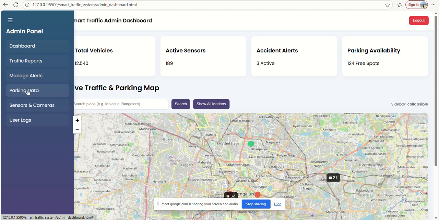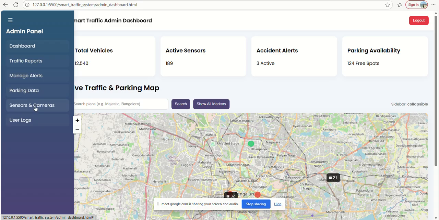Most of the time people struggle to park their vehicles in areas like Majestic or Phoenix Mall. Many areas are there where people struggle for parking. So we have come up with an idea where users check the website before they go, and then they go to a particular spot and park their vehicles.